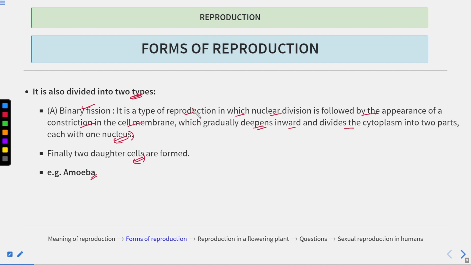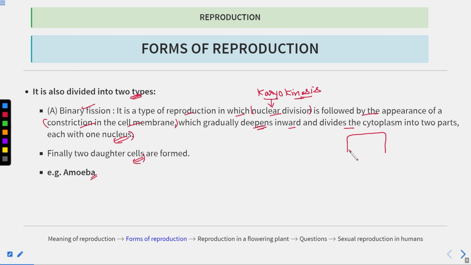So what's happening in this type of reproduction? First, there is a nuclear division. The nucleus divides first, which is known as karyokinesis. Karyo means nucleus, so this is the division of the nucleus. Clear? And this nuclear division is followed by the appearance of a constriction in the cell membrane, which gradually deepens, moves inwards and divides the cytoplasm into two. All right.